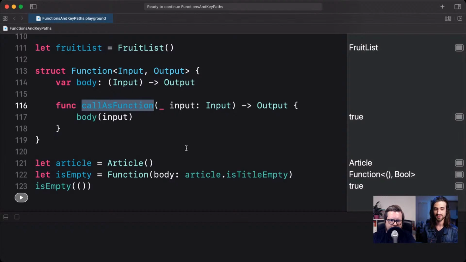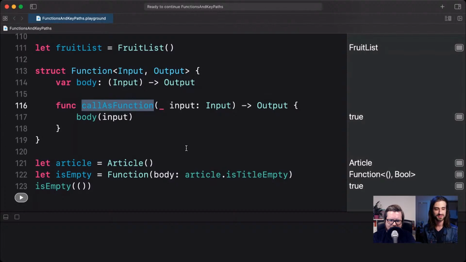Yeah, that's correct. And I think it has some implications because closures have a different kind of memory management and these sorts of things, like they capture their context and they can be escaping and non-escaping and so on. I'm sure there are a lot of complexities there that wouldn't let you just pass any arbitrary type that you have defined a callAsFunction method on as a closure. I'm sure there would be a lot of changes that would need to happen in the language for that to work. It makes a lot of sense, yes, and it shows that to me it's a nicety, but I wouldn't expect everyone to find a use case in their app.